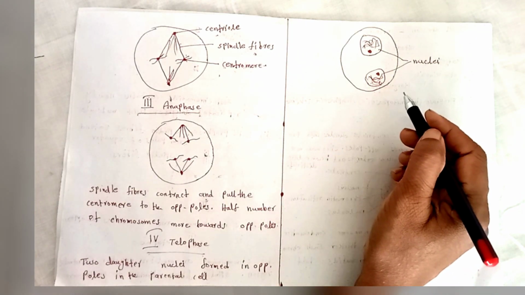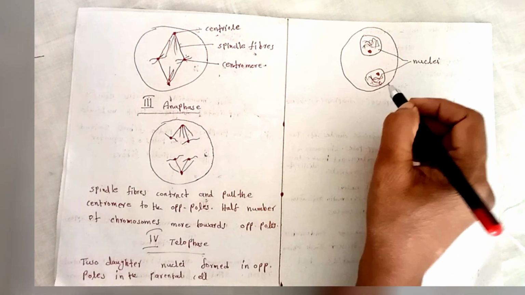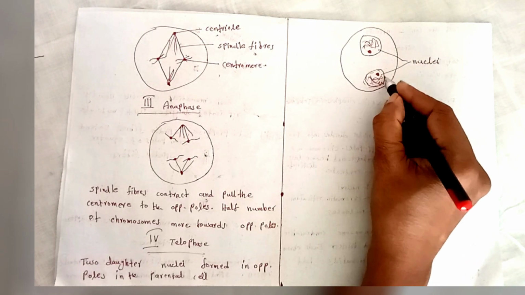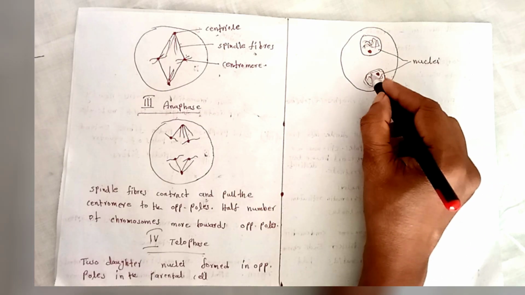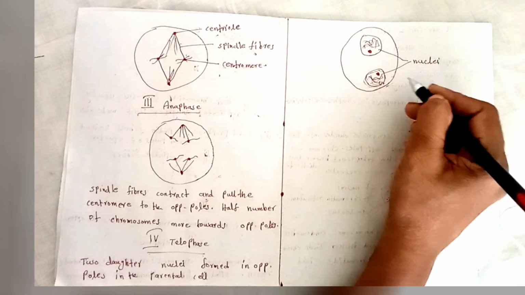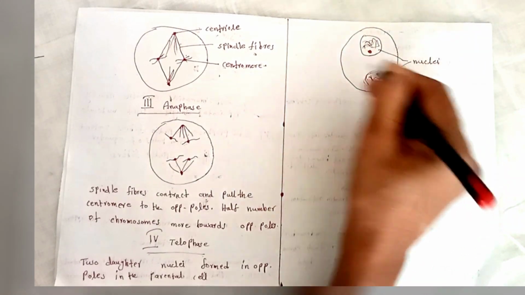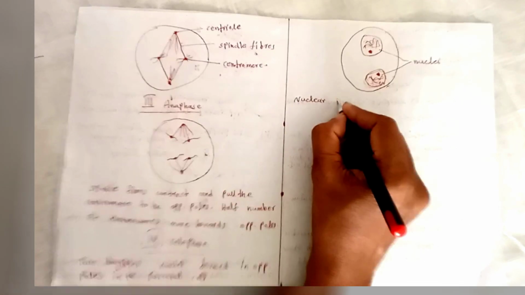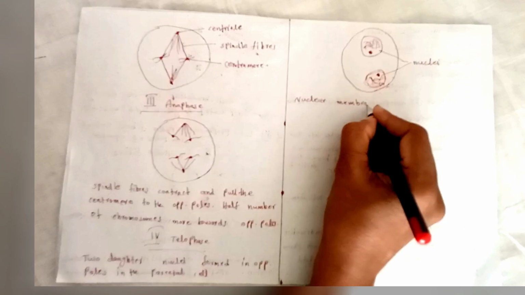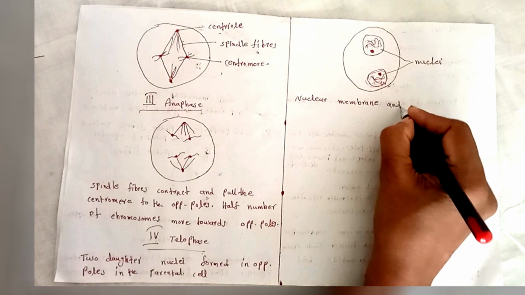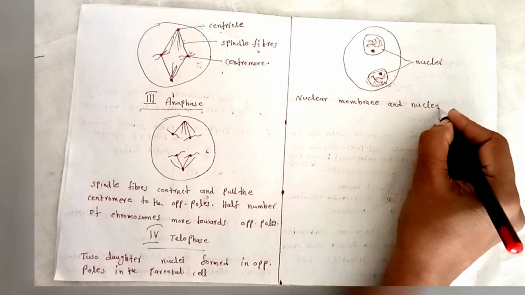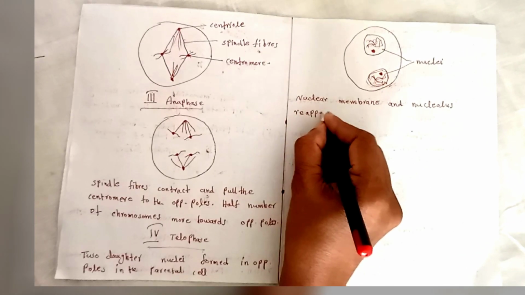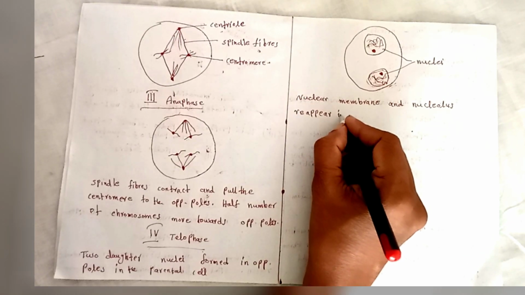The nuclear membrane and nucleolus reappear in the daughter nuclei.